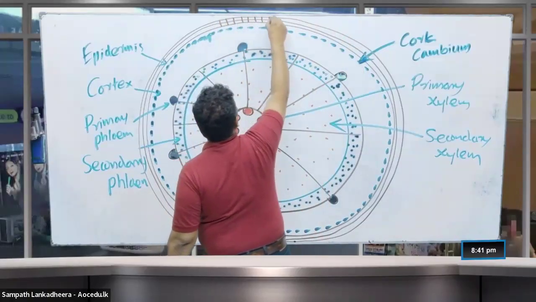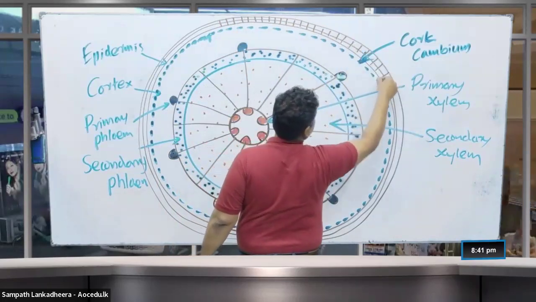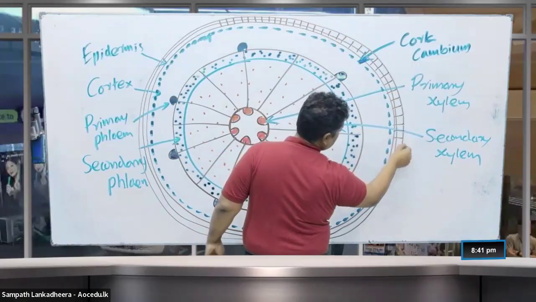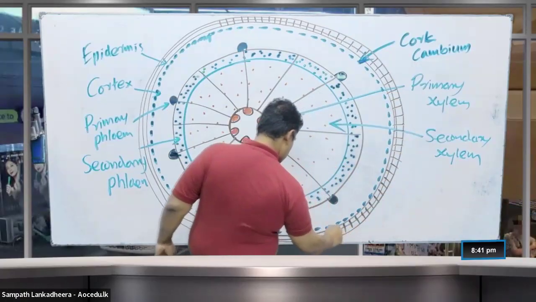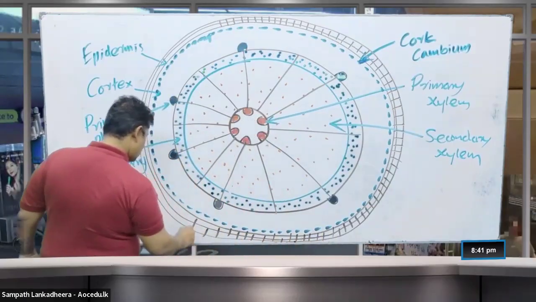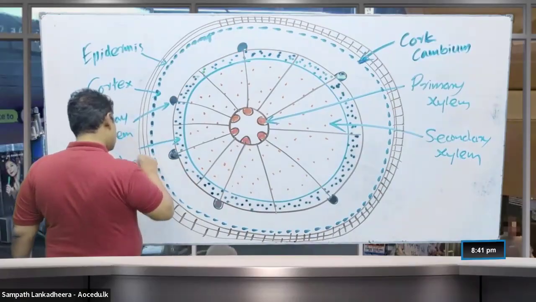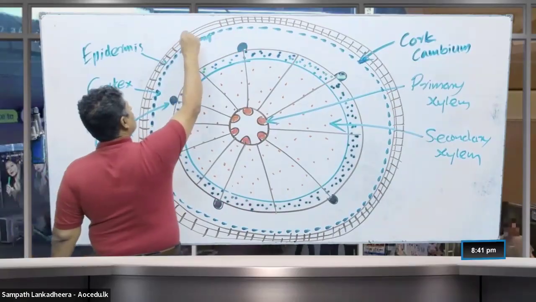So I'm showing you now, people, the cork. Cork cambium forms the cork towards outside. So this is cork, now forming towards outside.